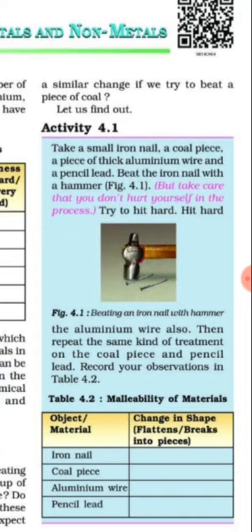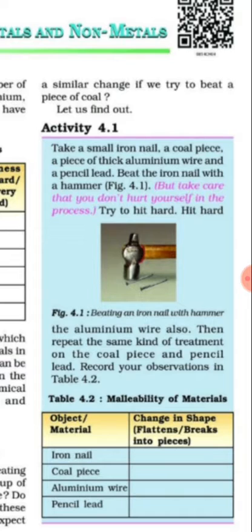Take a small iron nail, a coal piece, a piece of thick aluminium wire and a pencil lead. Beat the iron nail with a hammer, but take care that you don't hurt yourself in this process. Try to hit hard. Try to hit the aluminium wire also, then repeat the same treatment with the coal piece and the pencil lead, and record your observations in table 4.2.